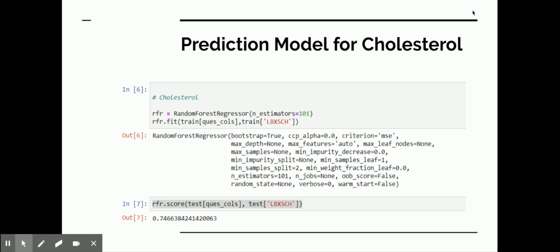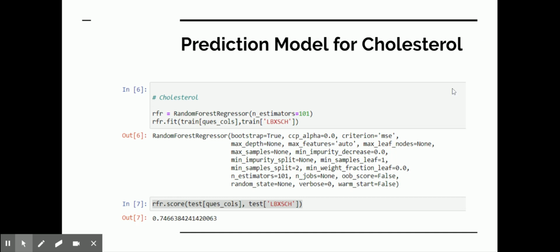So the first prediction model I built was to predict the level of cholesterol in people depending on how they answer their questionnaire. I took the questionnaire data from the survey and the laboratory data and tried to predict the levels of cholesterol. From the first model, which is a random forest, I got a 0.74 R square score.